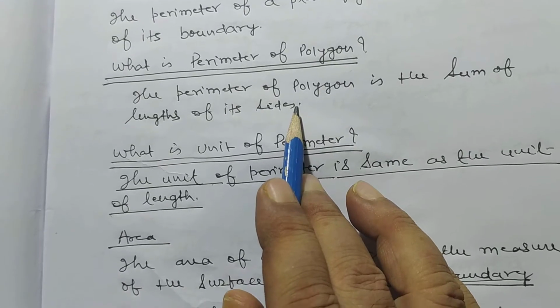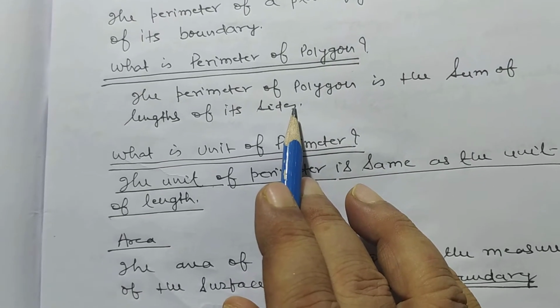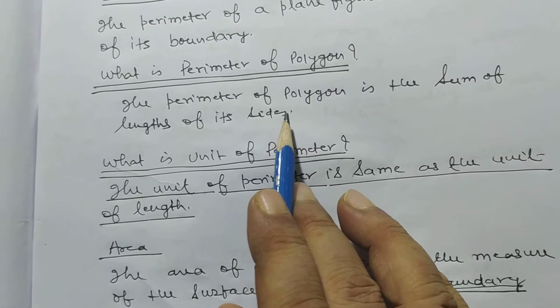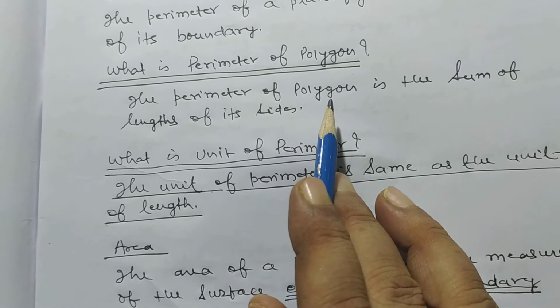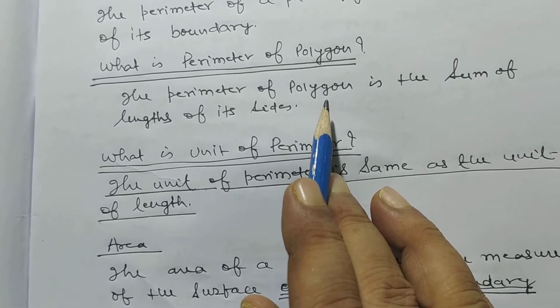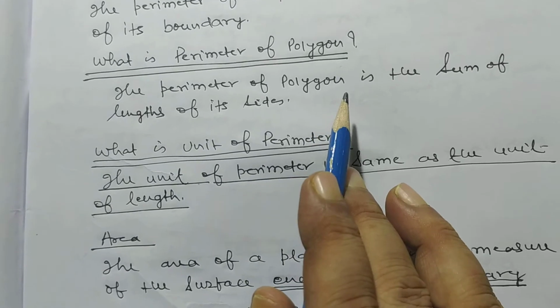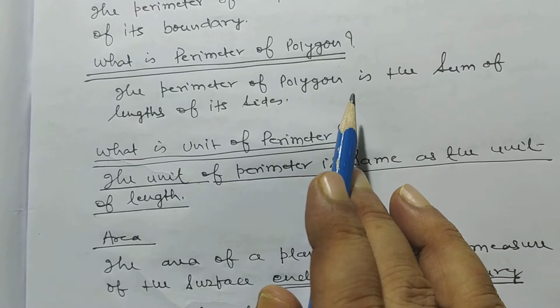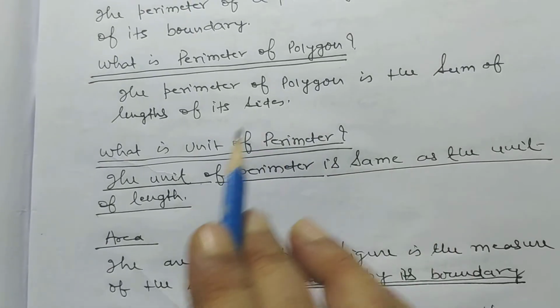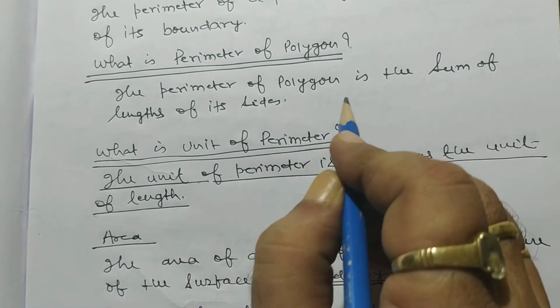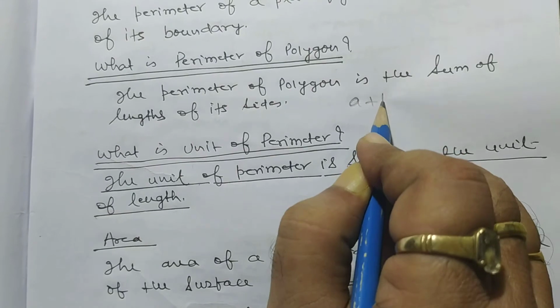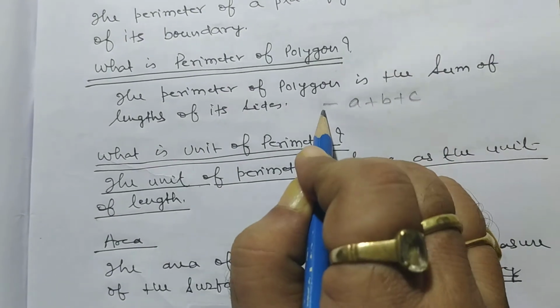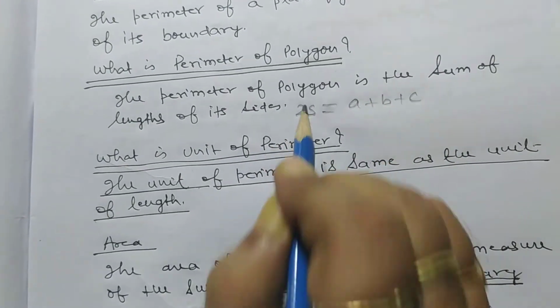You know that triangle is the smallest polygon. So the perimeter of the triangle is a plus b plus c, and it is denoted by 2s. So my dear students, the perimeter of triangle is a plus b plus c, and it is denoted by 2s.